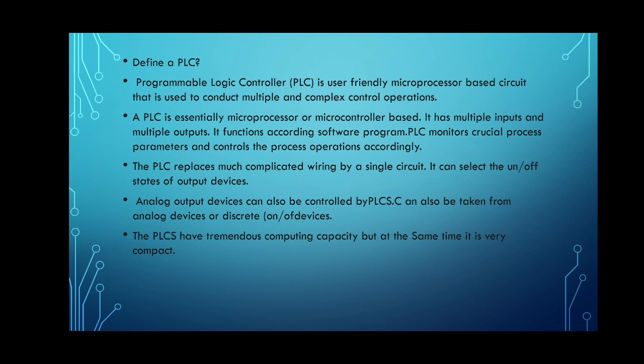Analog output devices can also be controlled by PLC. The input to the PLC can also be taken from analog devices or discrete on-off devices. PLC has tremendous computing capacity, but at the same time its size is very compact. Here the input to the PLC will be in the form of sensors and output will be in the form of actuators. So many inputs can be given to the PLC and correspondingly many outputs can be controlled.